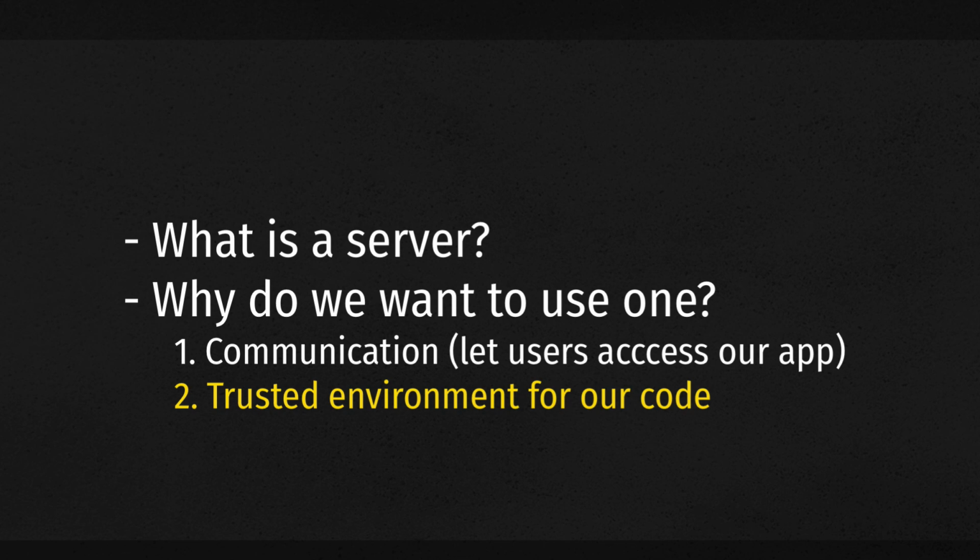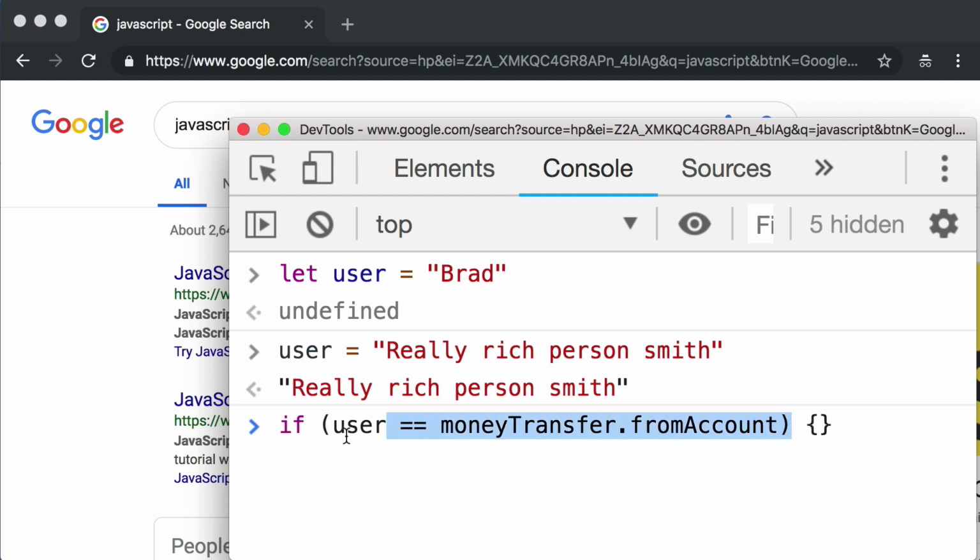So, getting back to reason number 2 of why we want a server, trust issues, we need to run this decision-making code in a trusted environment. And we can never truly trust the user's web browser.